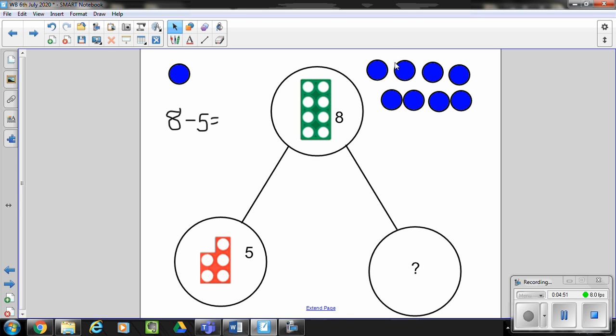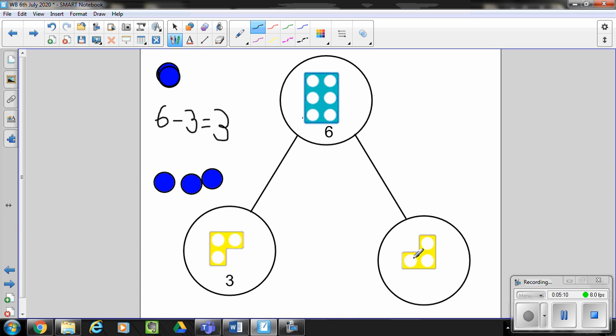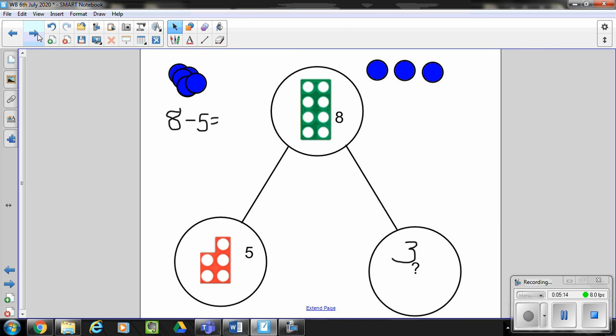I can see I've got 4 and a 4, and I need to subtract 5 this time. So I'm going to take my 1, 2, 3, 4, 5. How many am I left with? I am left with 3. I'm going to get a 3 piece of Numicon and check that I'm right. Let's take this one. And let's see. So I've got 8 as my whole, 5 as a part, and 3 as a part.